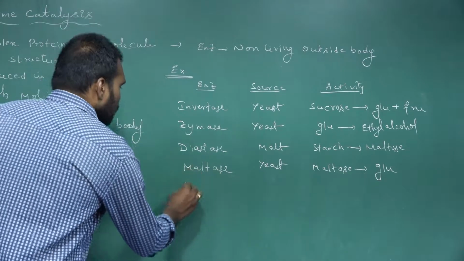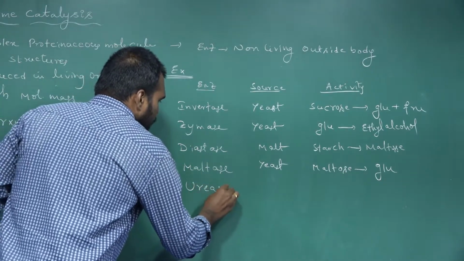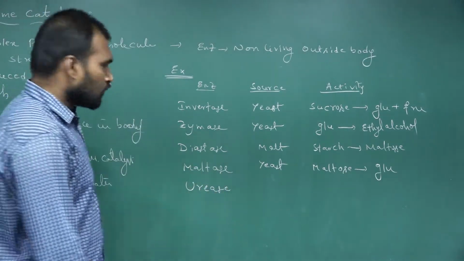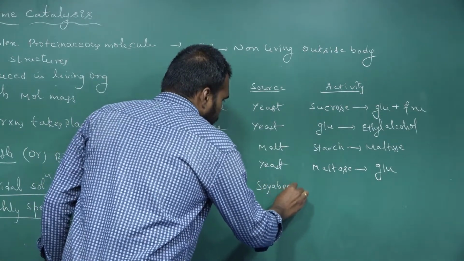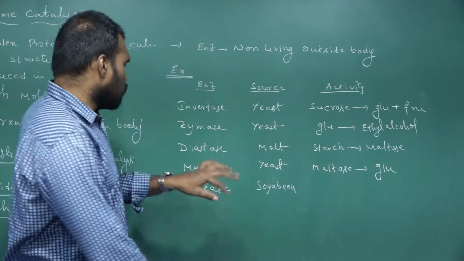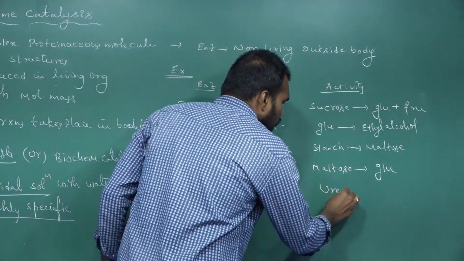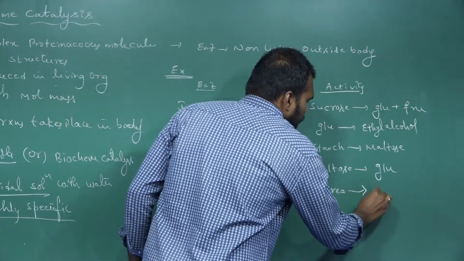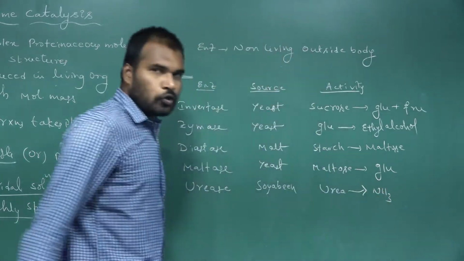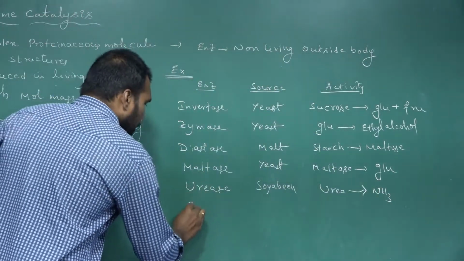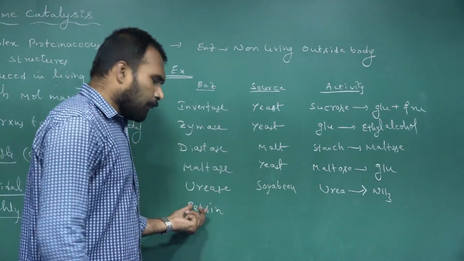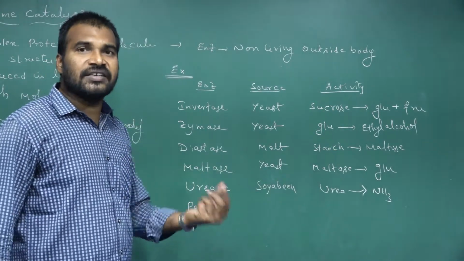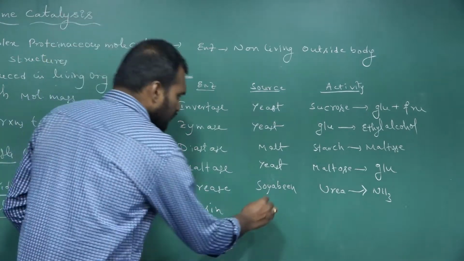Okay. Next one, urease. Its source is soybean, and urease converts urea into ammonia. Next one, pepsin. Usually the pepsin enzyme is synthesized in the stomach of the body.